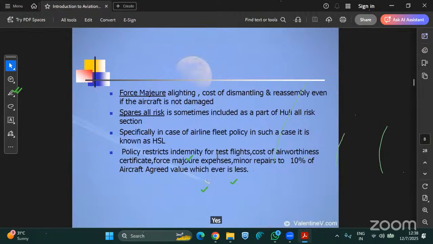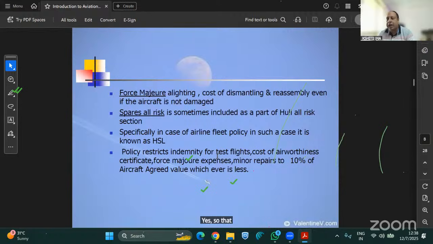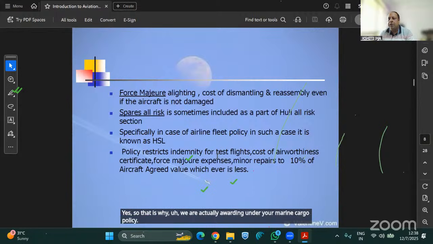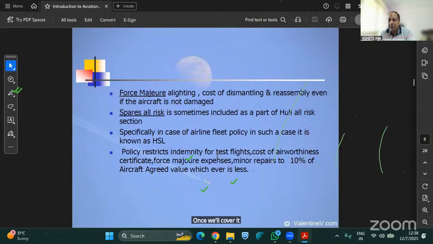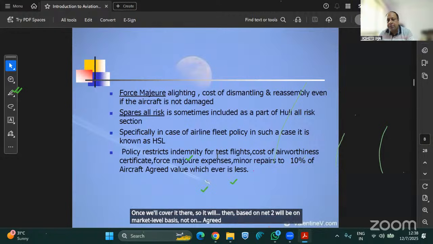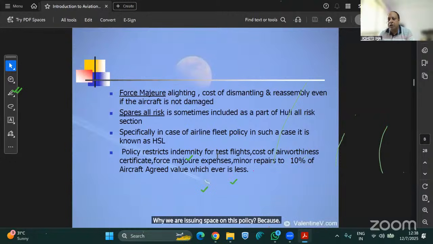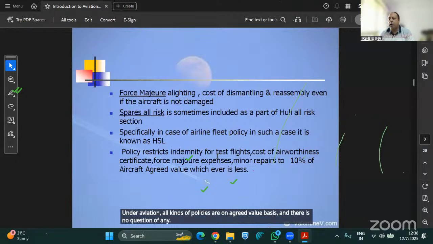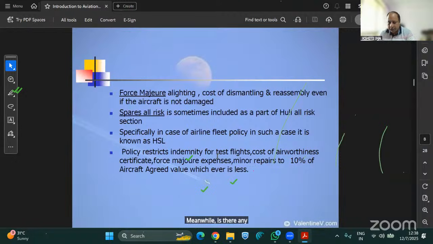Yes, sir. That is why we are actually avoiding this under your marine cargo policy. We are not issuing this policy there because the basis on inventory will be on market value basis and not on agreed value basis. This is a major difference why we are issuing the space aviation policy, because under aviation all kinds of policies are on agreed value basis and there is no question of any invoice or market value basis or anything.